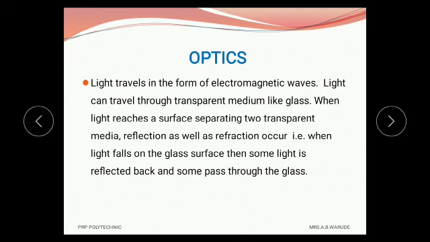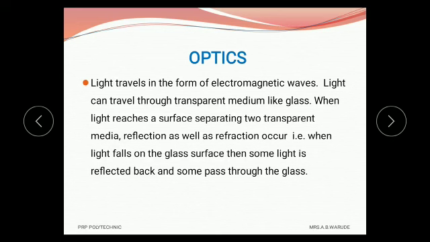When light reaches a surface separating two transparent media, then reflection as well as refraction occur. That means when light falls on a glass surface, some light is reflected back and some passes through the glass.